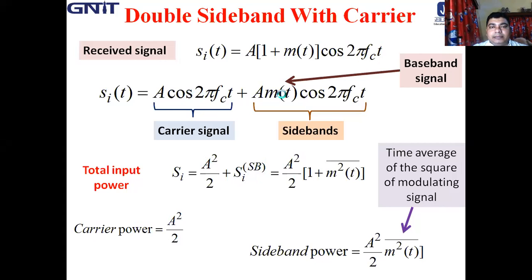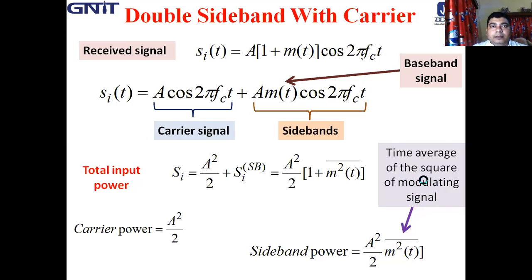The sideband power associated with the term A m(t) cos 2 pi fct is A square by 2 into m square t bar, where the bar over m square t represents the time average of the square of the modulating waveform.